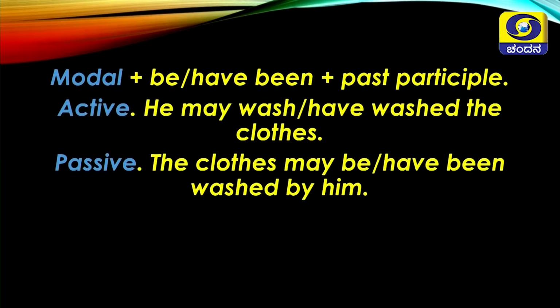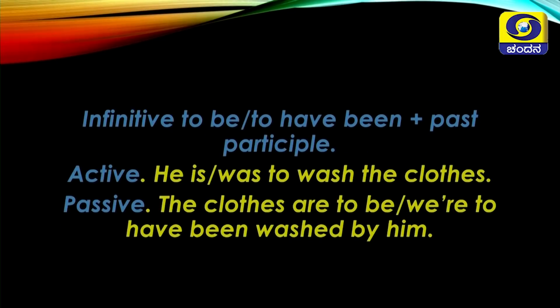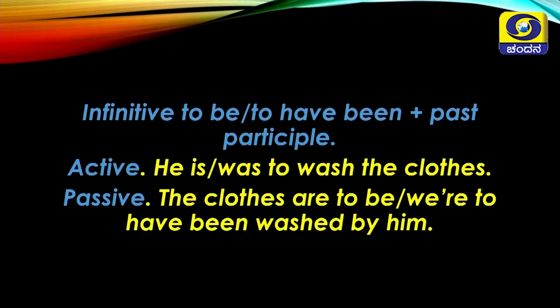Modal plus be or have been plus past participle. Now see here, active, he may wash or have washed the clothes. In passive, you see, the clothes may be or have been washed by him. So, we have used a modal here, right? Infinitive to be or to have been plus past participle. You can see active here, he is or was to wash the clothes. In passive, the clothes are to be or were to have been washed by him.